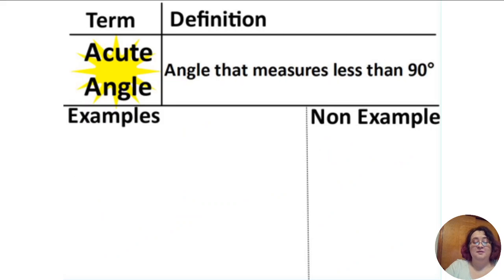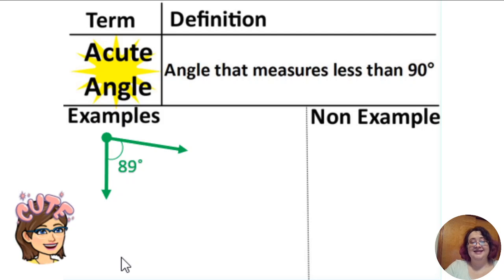All right, next up, an acute angle is anything less than 90 degrees. So if your angle measures 89.9 or 89 degrees, that's less than 90, so that's an acute angle. And the way I like to think about it is the angle itself, the space in between, is small. We think of small things being cute, like a kitten. A kitten is cute. Aw, it's a cute angle.